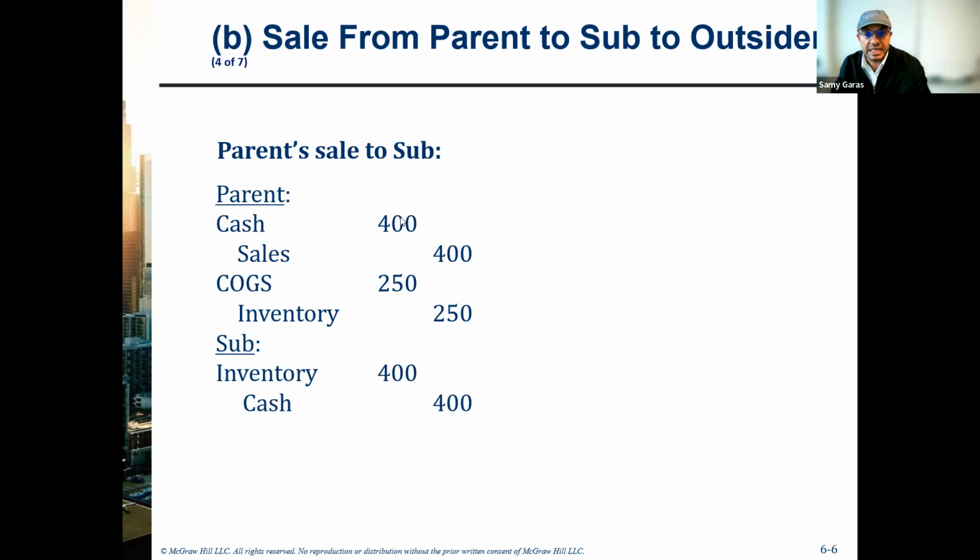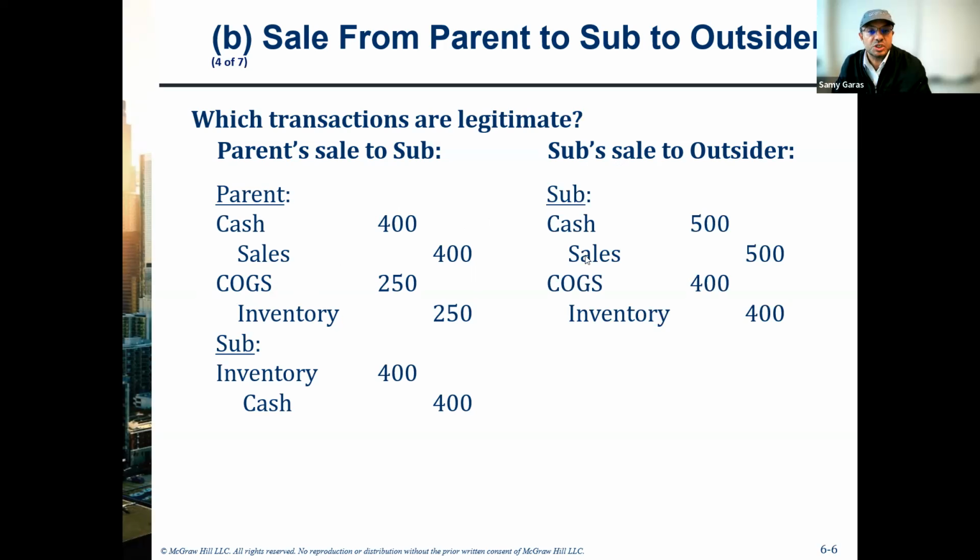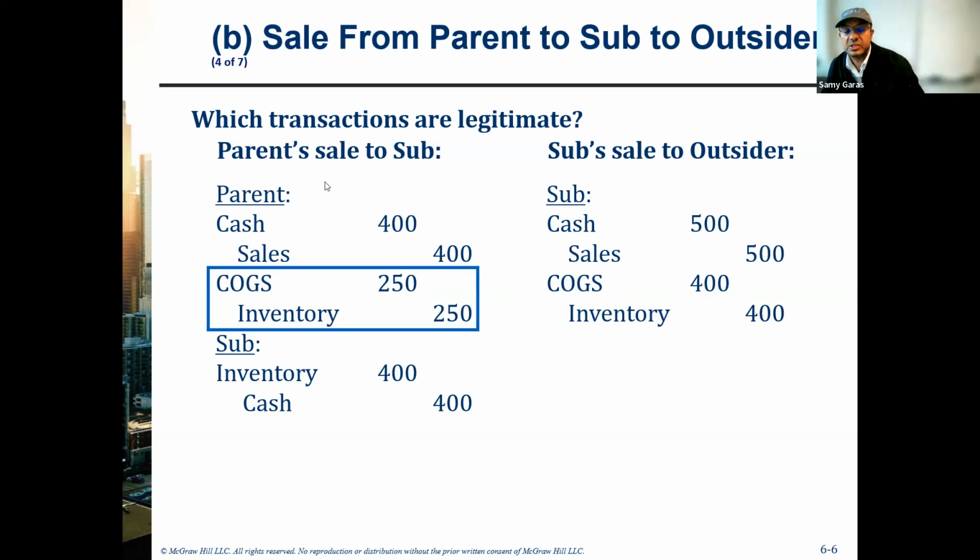So you can see here that the same amount that has been used in sales has been used in purchases. And when the subsidiary company is selling the product to an outsider, we use the same set of accounts, but different amounts. So here we debit cash, credit sales, as we did here, but here the price is higher. We debit cost of goods sold here, but the cost of goods sold is the same selling price that came from the parent.